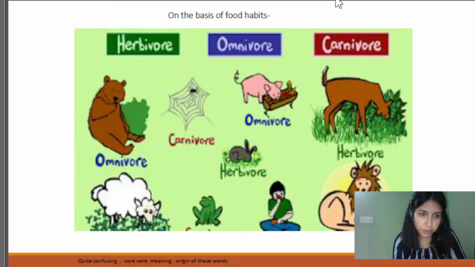And if we talk about the omnivores, the examples would be the pig and the bear. Yes, they are examples of omnivores because they are dependent on both the plants and the animals for their food. And if we talk about the third category, that is carnivore, then we have the lion, because they are dependent on meat for their food. Yes, so we'll be moving forward. I hope you are also able to divide the organisms into three different categories on the basis of their food habits now.